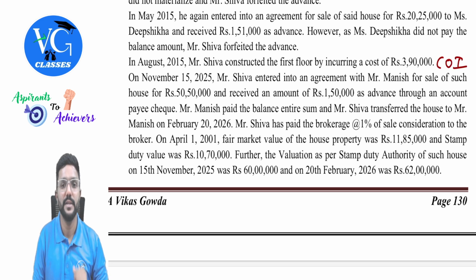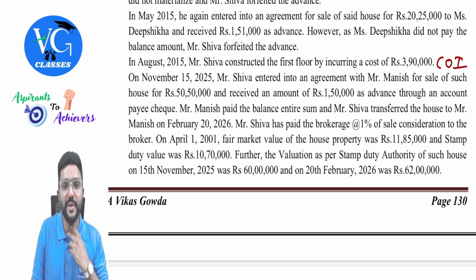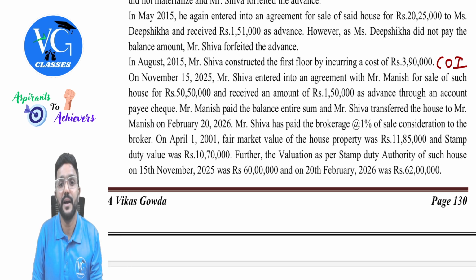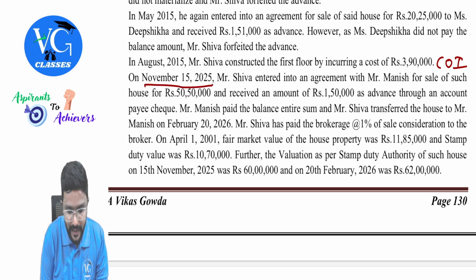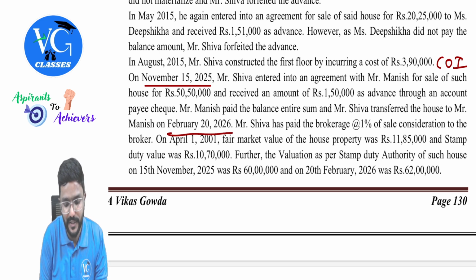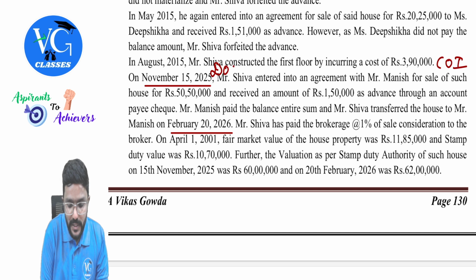Cost of improvement. Next, on November 15, 2025, Mr. Shiva entered into an agreement with Manish for sale of such house for 50,50,000 during our previous year and received 1,50,000 as advance through an account payee cheque. Mr. Manish paid the entire balance and Mr. Shiva transferred the house to Mr. Manish in February 2026. Guys, finally the asset is sold. But this is the date of agreement and please be careful, this is the date of registration.